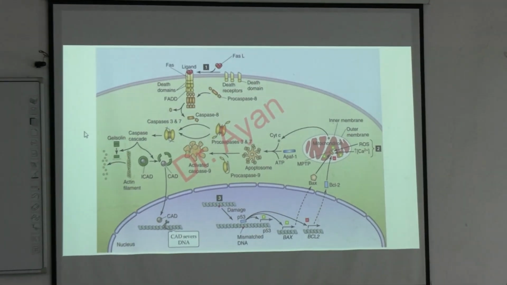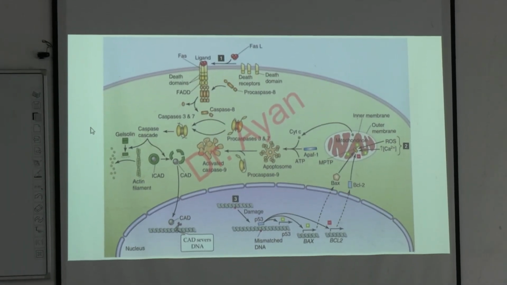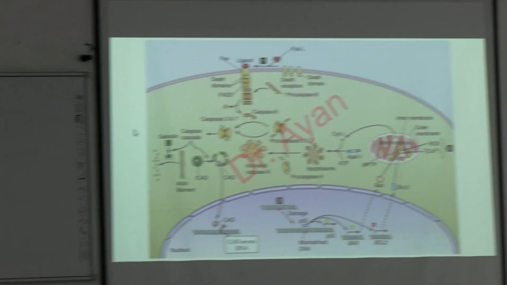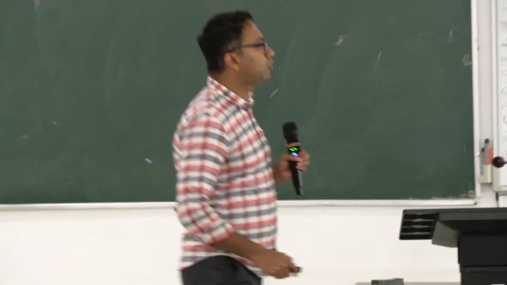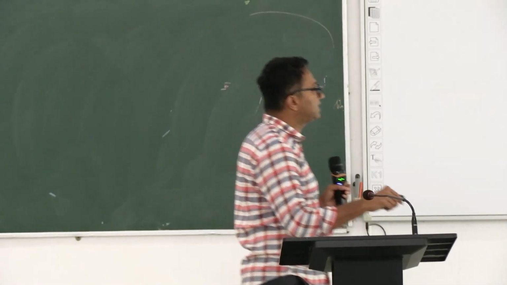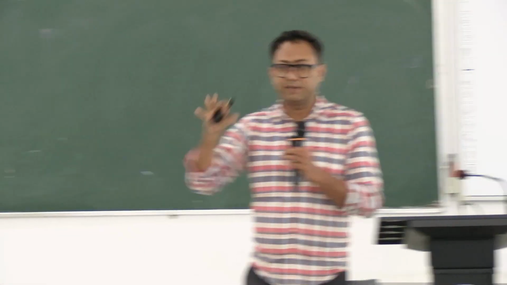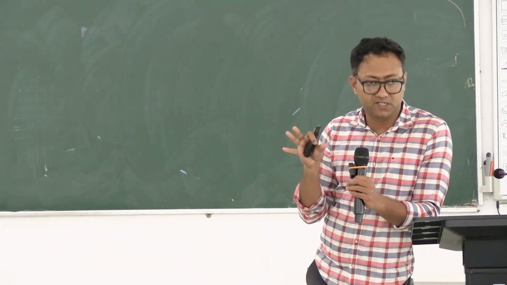I don't want you to remember the detailed mechanism of apoptosis. Just remember apoptosis is a programmed cell death, which is the basis of aging, right? There are many proteins involved in apoptosis, like caspases 3, 7, 8, 9, and also BCL2 and BAX. There are transcription factors involved too. Apoptosis is a zone for MCQs in NEET PG.